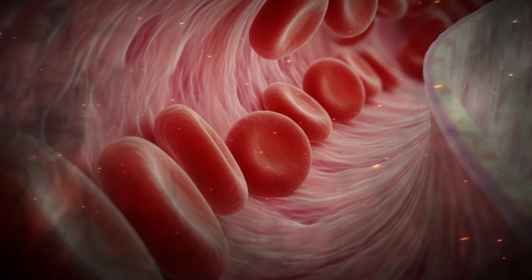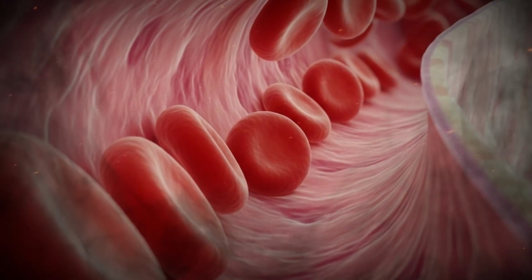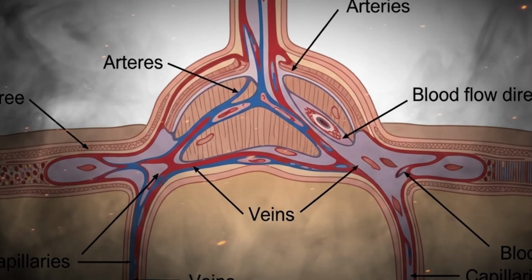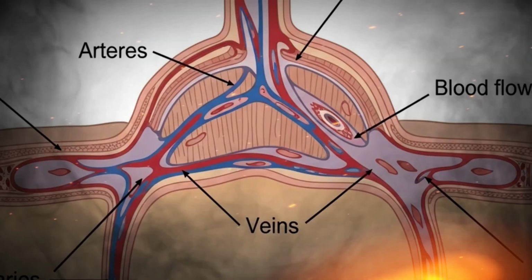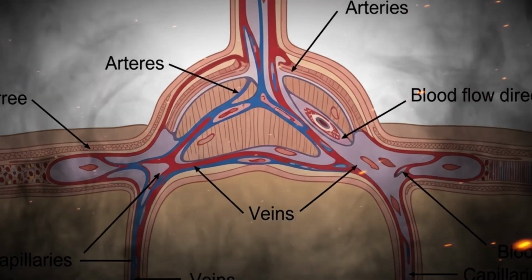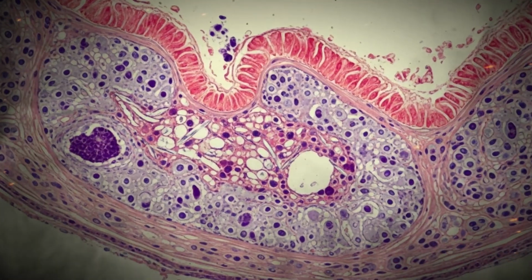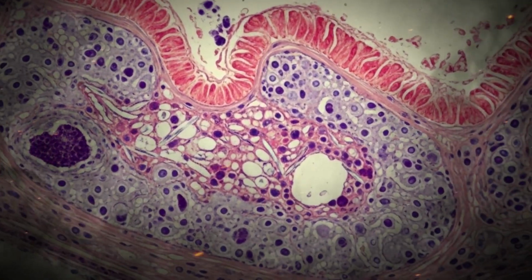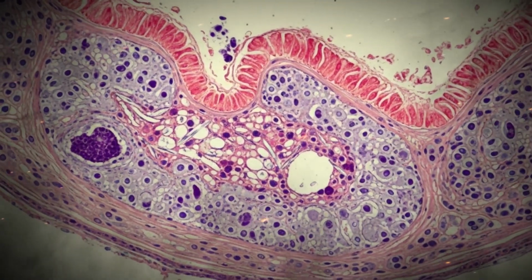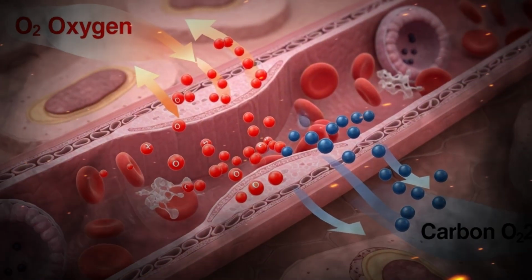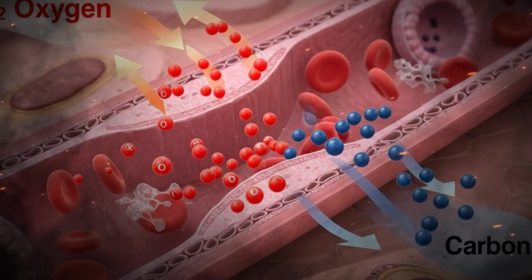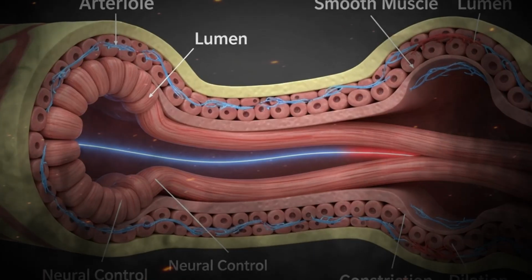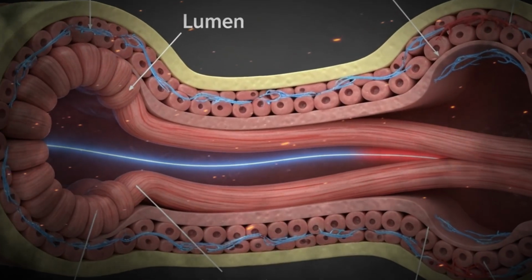The heart generates the initial pressure that propels blood through the arteries, but the vessels themselves determine how that pressure is distributed and maintained. Blood pressure, measured in millimeters of mercury, mmHg, varies throughout the circulatory system. It is highest in the aorta and arteries, declines through the arterioles, and becomes minimal in the veins. The average arterial pressure, or mean arterial pressure, MAP, represents the effective pressure driving blood into tissues and is calculated as diastolic pressure plus 1/3 of the pulse pressure.